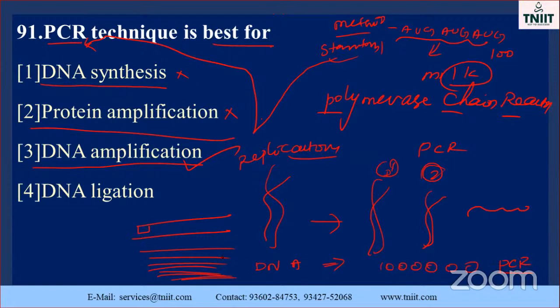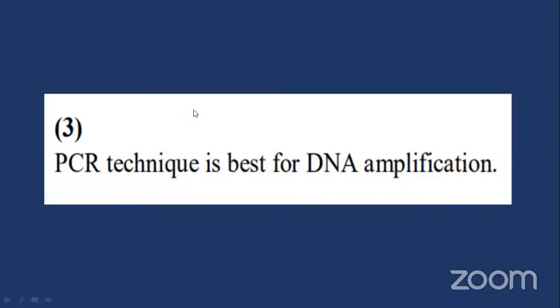That's why it is called a chain reaction. What will happen finally, at the end of the result, you will obtain a single copy, how much is that? This much, by the process called PCR. So the answer is which one? DNA amplification is done only by the PCR technique. Others, it's not possible. Just note it down, my dear students. Okay, go to the next one. The PCR technique is the best for DNA amplification only.